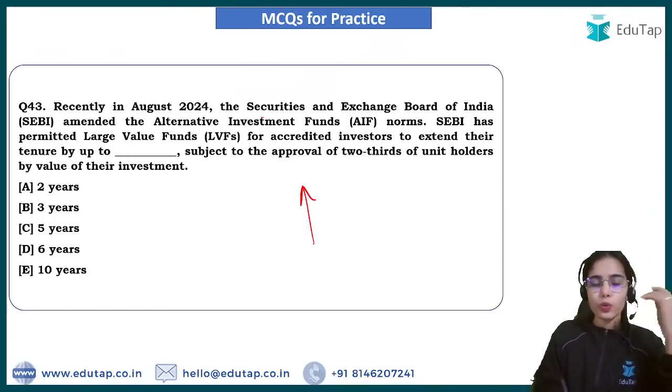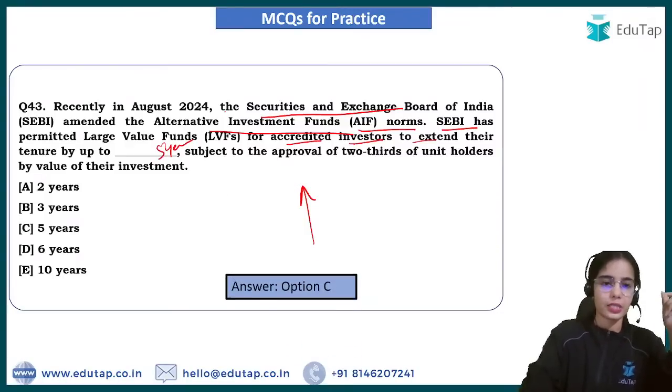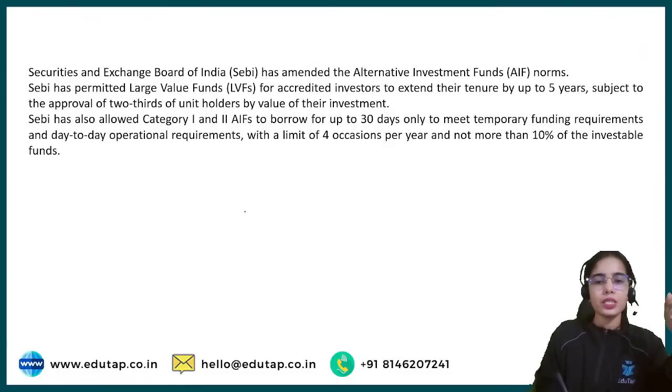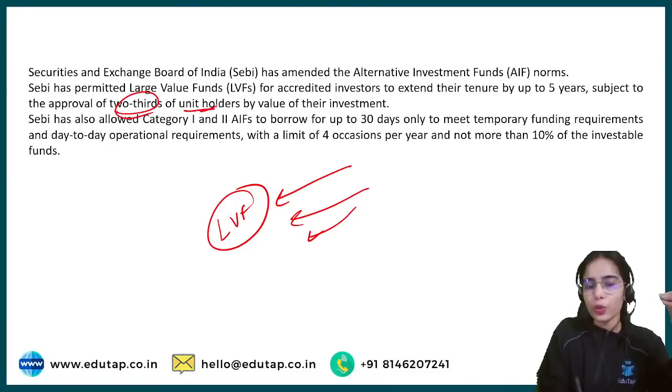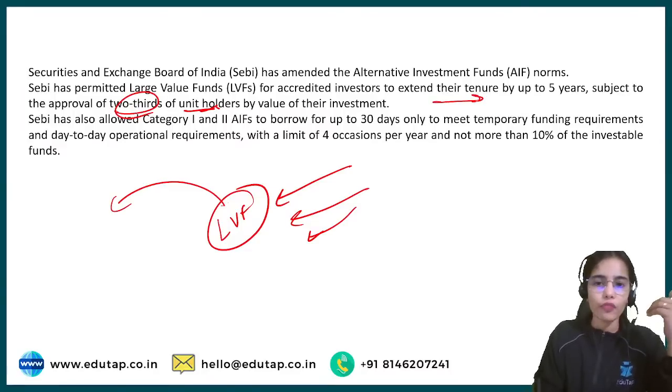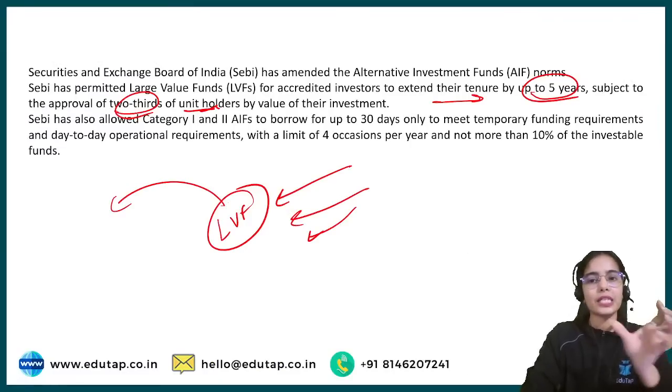Recently, in August 2024, the SEBI amended the alternative investment fund norms. SEBI has permitted the large value funds for accredited investors to extend their tenure by up to 5 years. So the basic idea is that the large value funds are the funds where the large investors are investing. So it has been said that if 2/3 of the unit holders agree, then the tenure of the large value funds can be extended by up to 5 years.